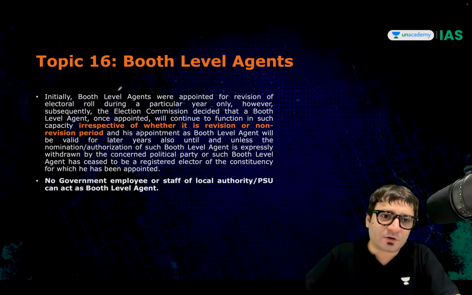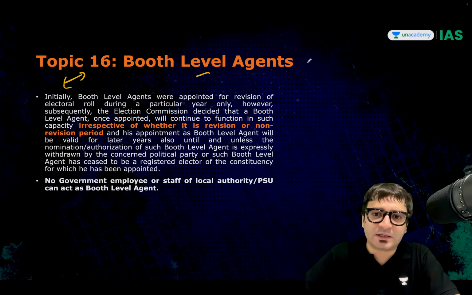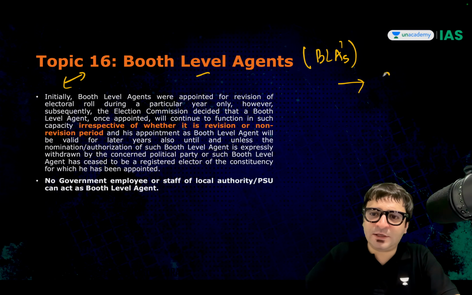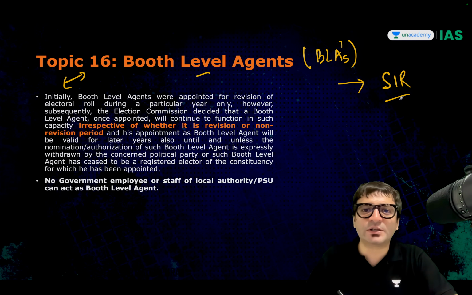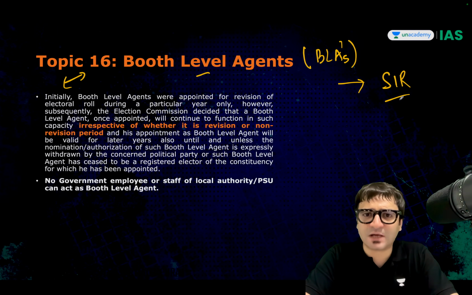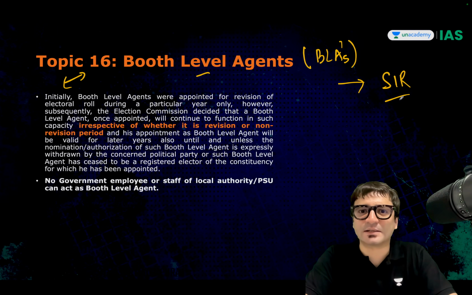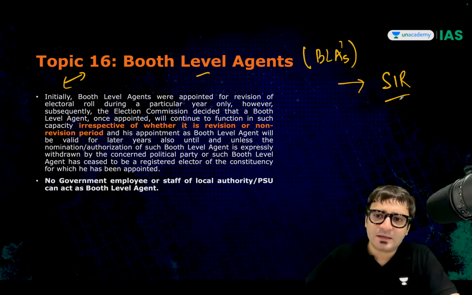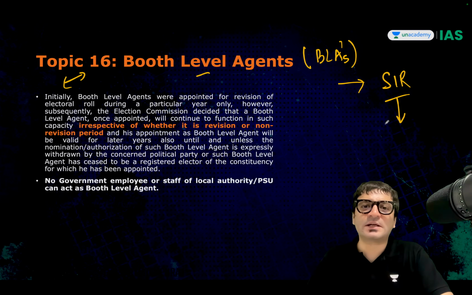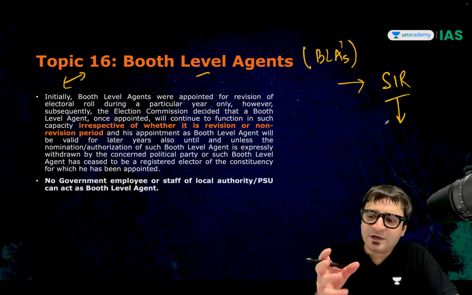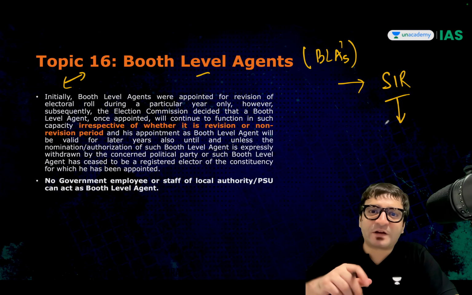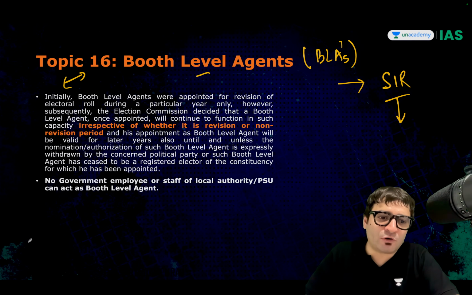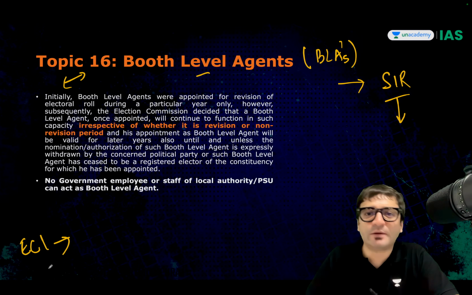Let's look at another important topic, topic number 16, booth level agents, BLAs. And this is in news because of the special intensive revision carried out in various states, which first started with Bihar and then subsequently other states, and now is under tremendous controversy in West Bengal. Special intensive revision, what does that mean? That primarily means that electoral rolls are to be freshly prepared. Who has this power of preparation of an electoral roll? That power is with the Election Commission of India.